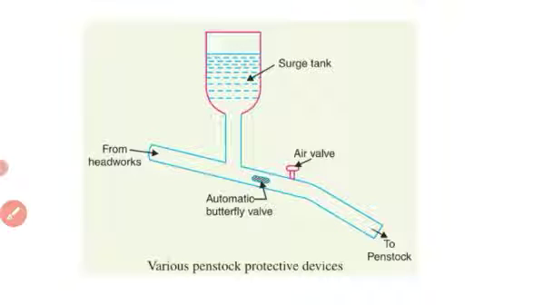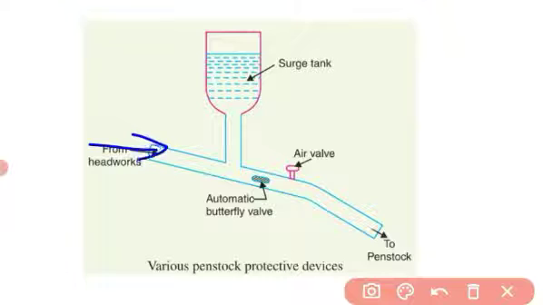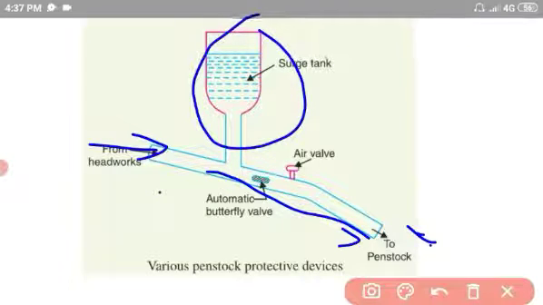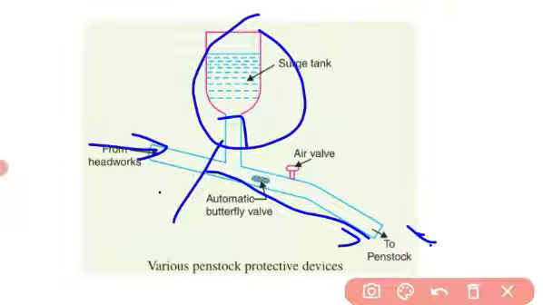You can see here, water enters from the headworks and comes through the penstock. From the penstock it goes to the turbine. This is the surge tank. What is the function of this surge tank? How does it protect the penstock from bursting? Now I am going to explain.